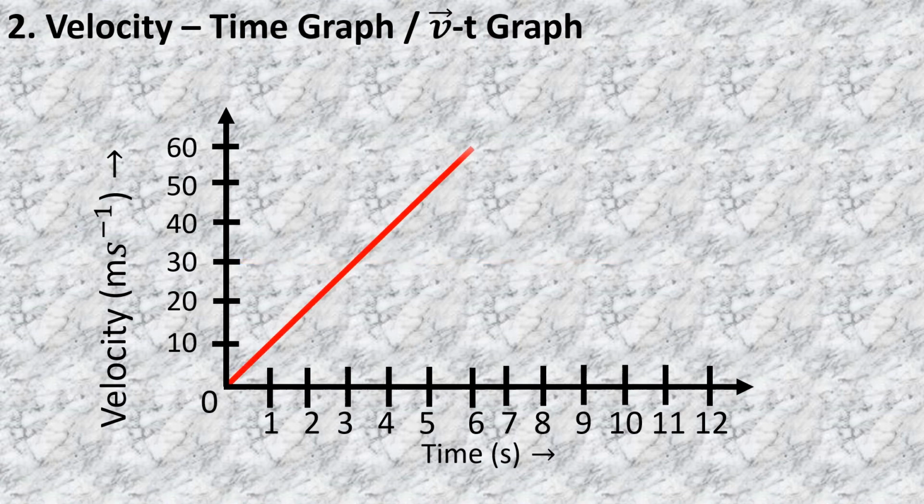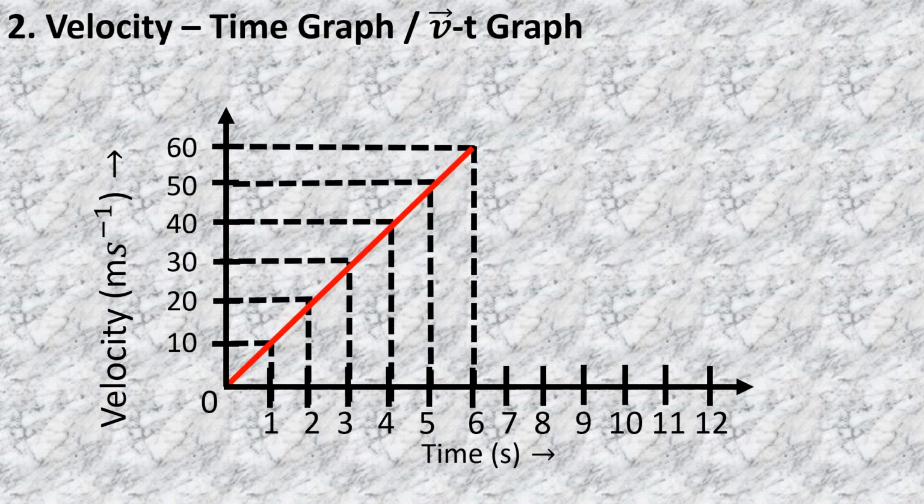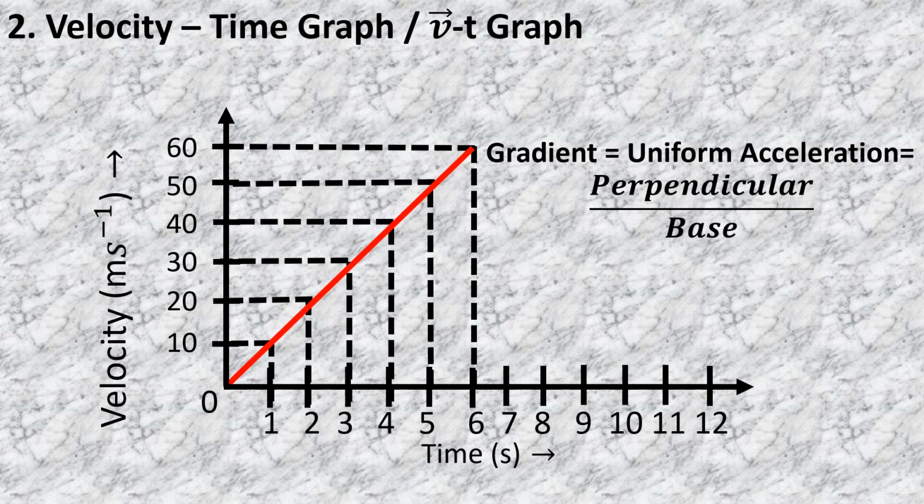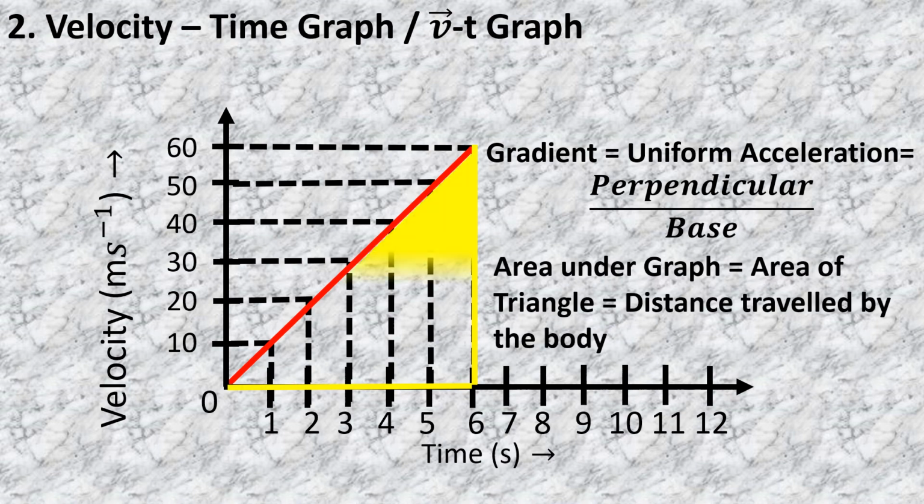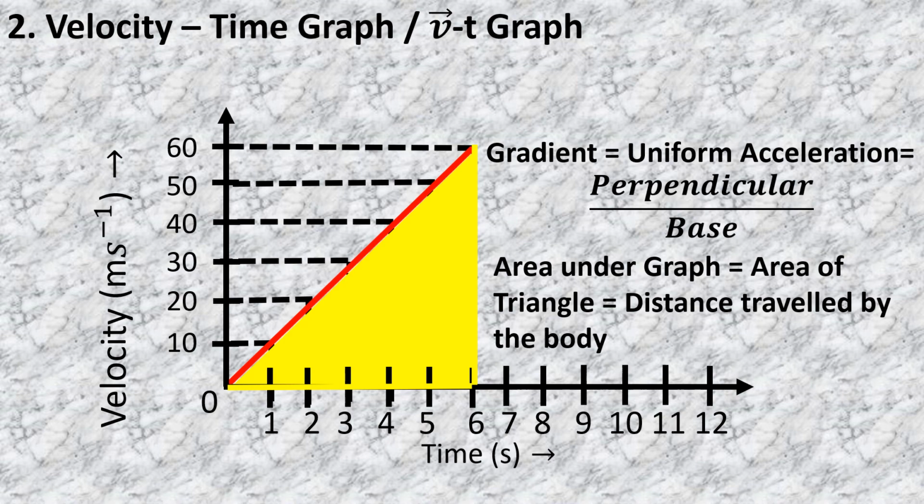The next one shows that the velocity of the body is increasing at an equal rate. That is, the body is uniformly accelerating. The acceleration here is the gradient, that is perpendicular upon the base, and the distance is the area under the graph, that is the area of the triangle.